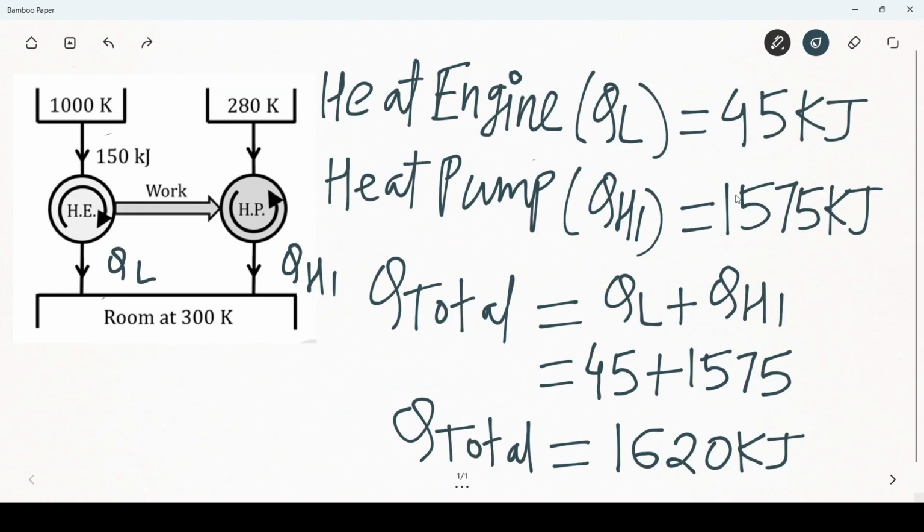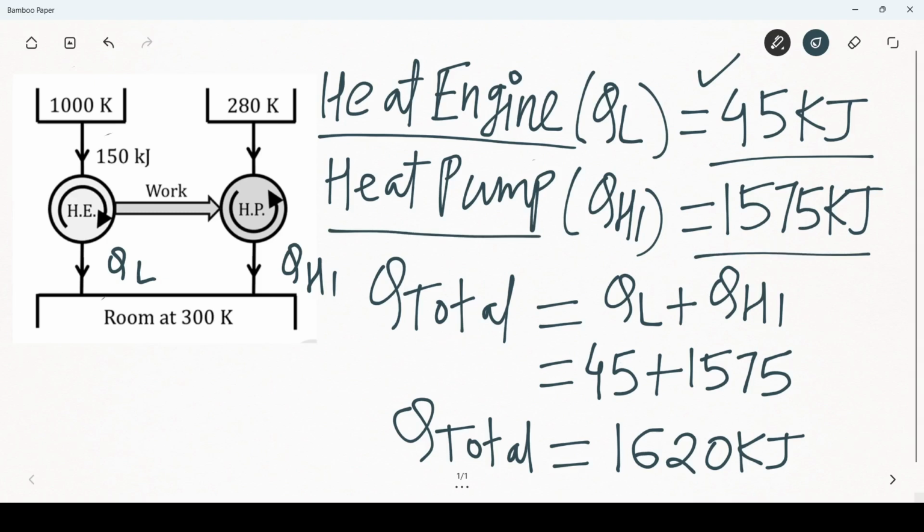The heat supplied by the heat engine to the room is 45 kilojoule. The heat supplied by the heat pump to the room is 1575 kilojoule. So the total heat supplied by the heat engine and heat pump is equal to 1620 kilojoule.